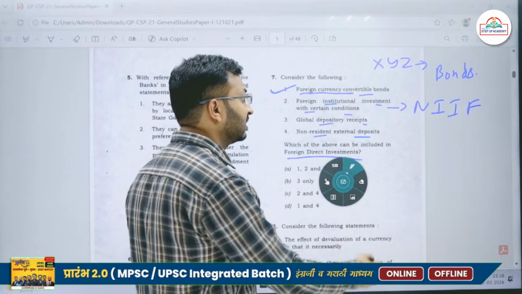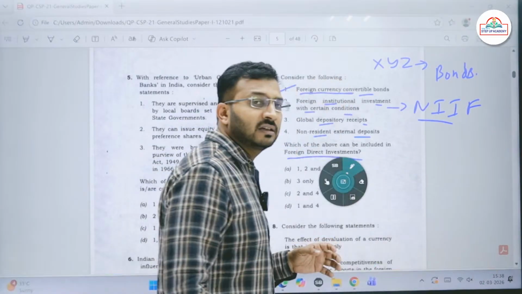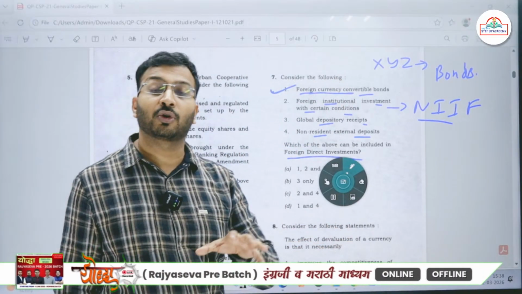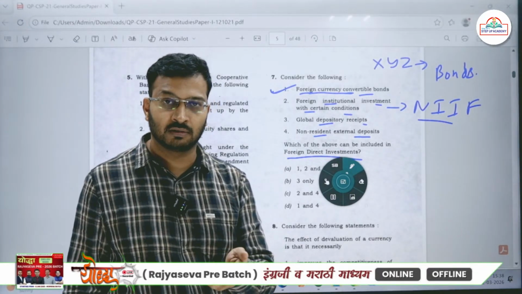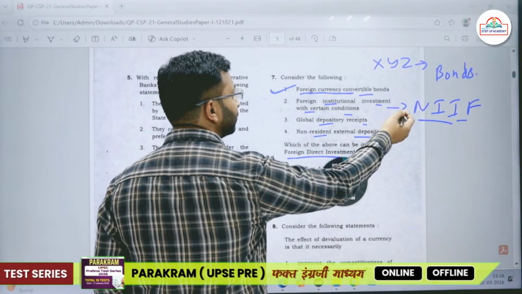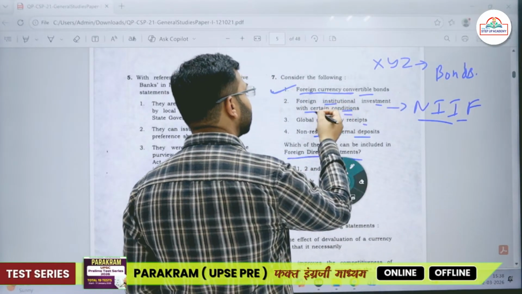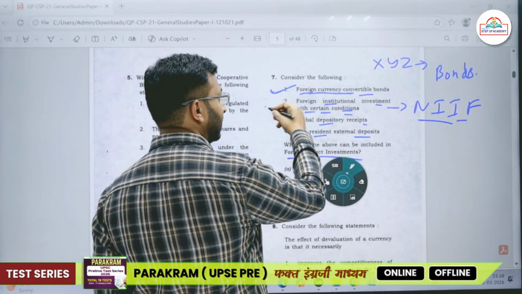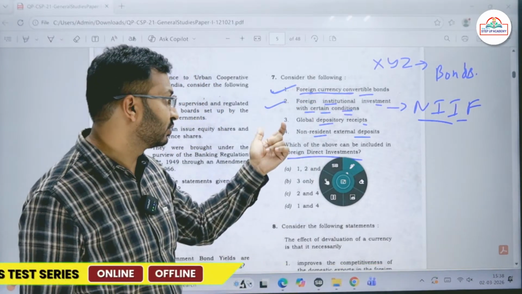They invest in such kinds of funds, and those funds are invested for a long period of time. They are not investing for 1 or 2 days. Obviously there are certain conditions, so this is also correct.